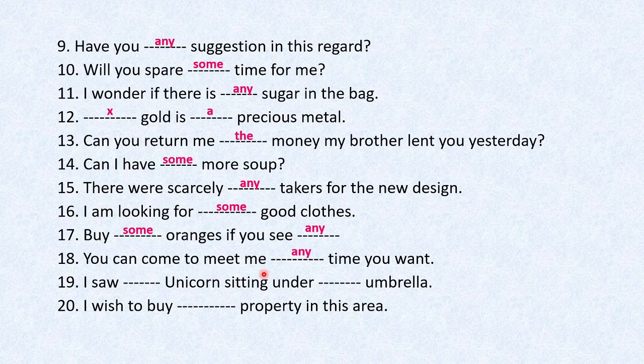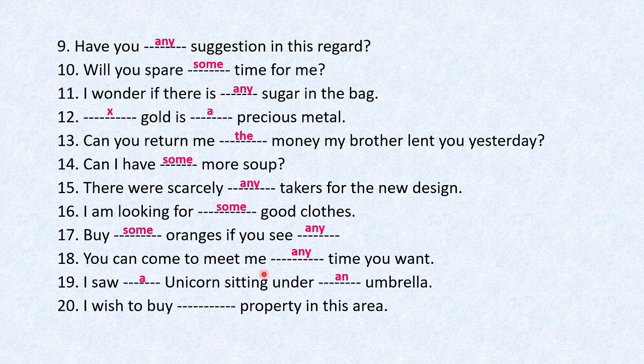Now next is, I saw dash unicorn sitting under dash umbrella. So this sentence will have articles a and an. So I saw a unicorn, because the sound, it is not a vowel sound. A unicorn sitting under an umbrella, because here in this case the sound, it is a vowel sound.